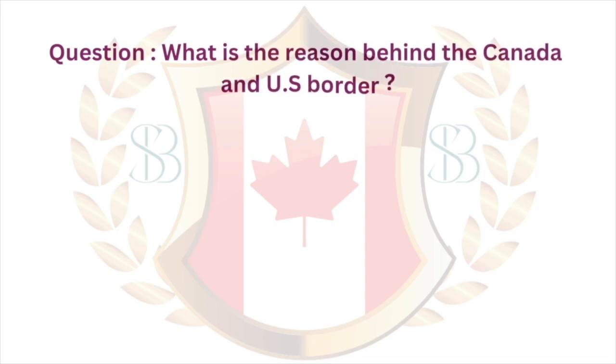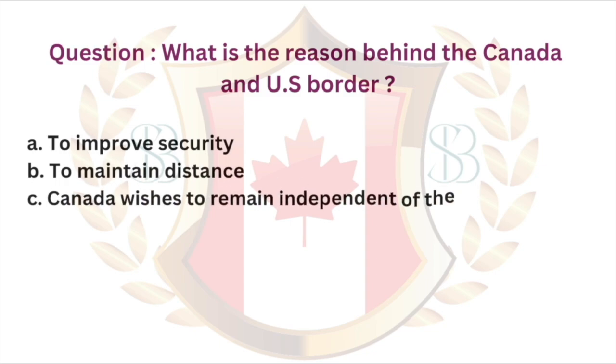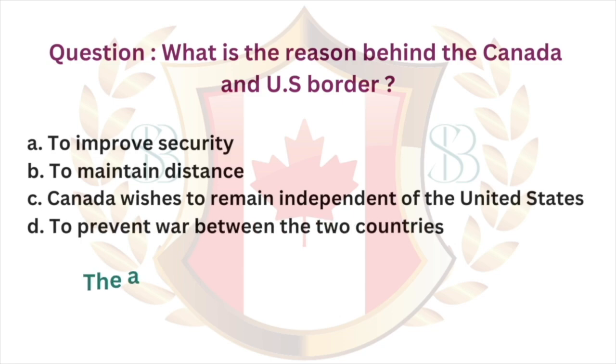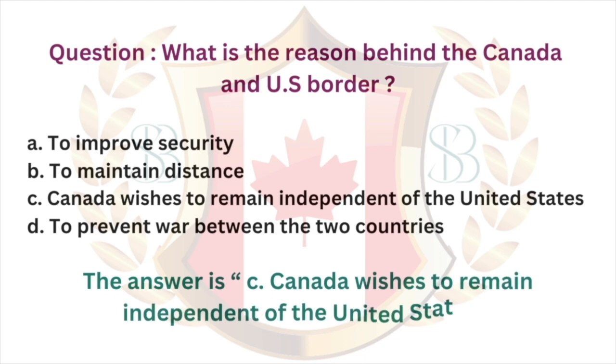Question: what is the reason behind the Canada and U.S. border? A. To improve security. B. To maintain distance. C. Canada wishes to remain independent of the United States. D. To prevent war between the two countries. The answer is C. Canada wishes to remain independent of the United States.